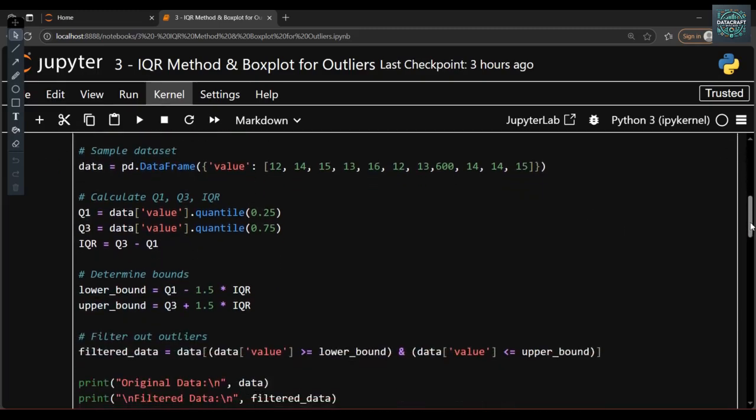Then I am calculating Q1 using data.value quantile 0.25, and Q3 using data.value quantile 0.75. And in order to calculate the IQR, we subtract Q1 from Q3. Let's try to see.